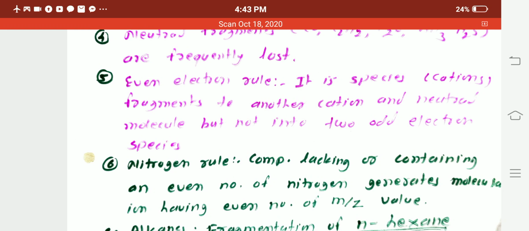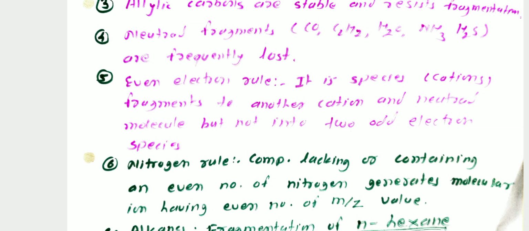Then the sixth is the nitrogen rule. Last period we studied this nitrogen rule. An organic compound lacking nitrogen, or containing an even number of nitrogen atoms, generates a molecular ion having an even mass to charge ratio, while compounds containing an odd number of nitrogen atoms generate a molecular ion having an odd mass to charge value.